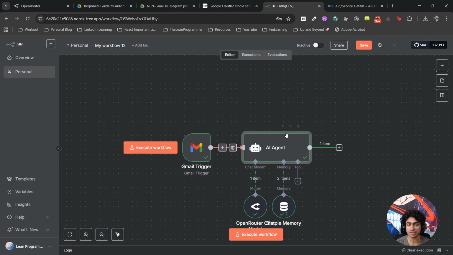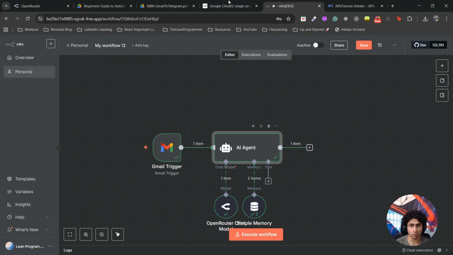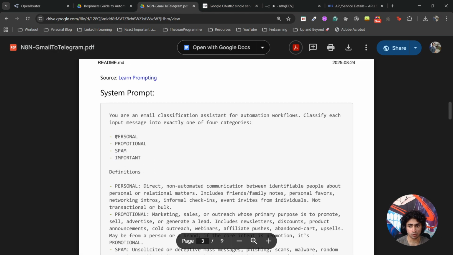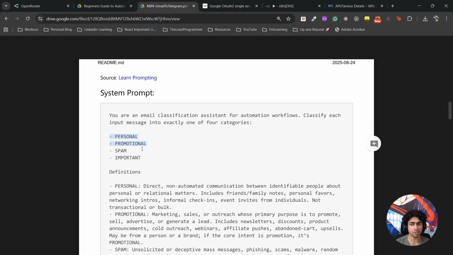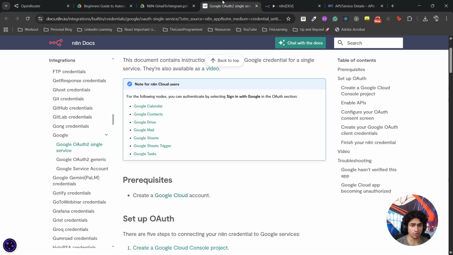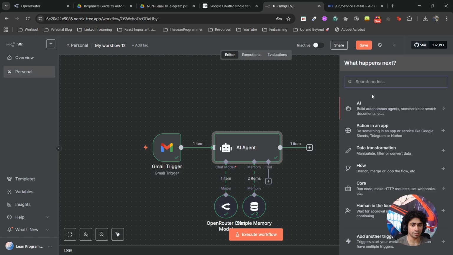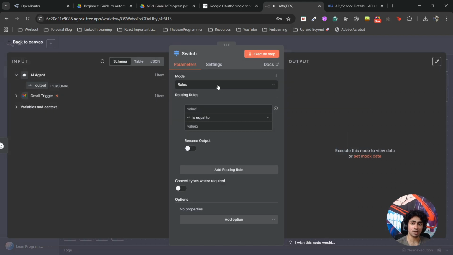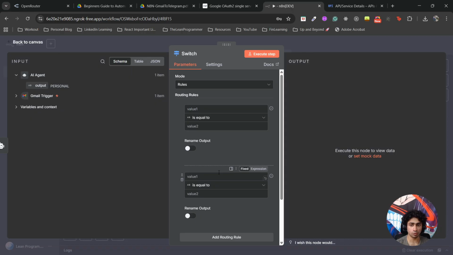Now what I want to do is add a switch condition, because I know my instructions clearly said that you need to make sure the output is one of these four things. So now I want to add an if or switch. If it were just two, it's enough to add an if, but here I'll add four rules. The value of this AI agent, is it equal to personal?